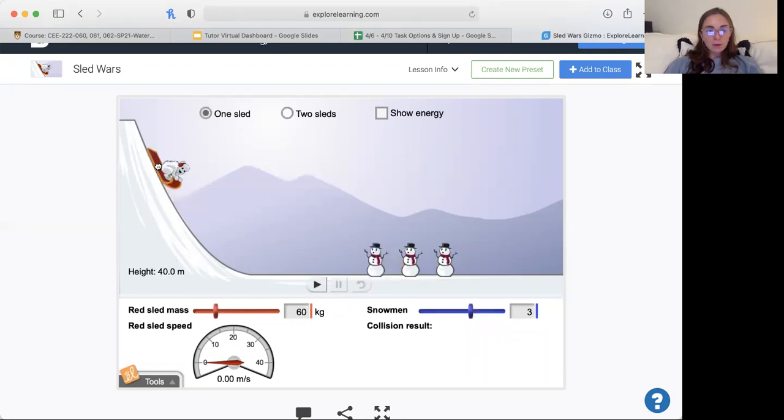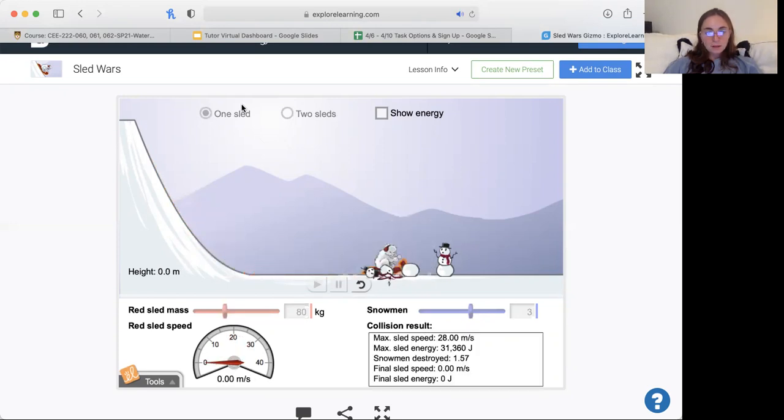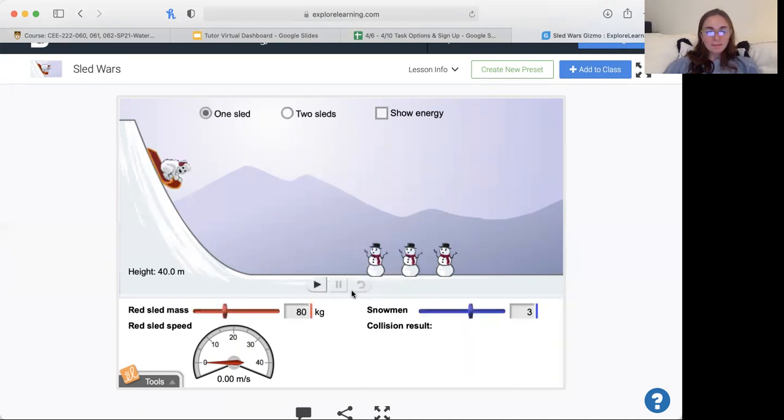Maybe we'll go height a little bit higher, 40 meters, and a little bit heavier, say 80 kilograms. Try that. So this one knocked over 1.5 snowmen. The second one was not fully knocked over, as you can see, but it did make more of an impact. And the max sled speed was 28 meters per second. So let's try one more time.